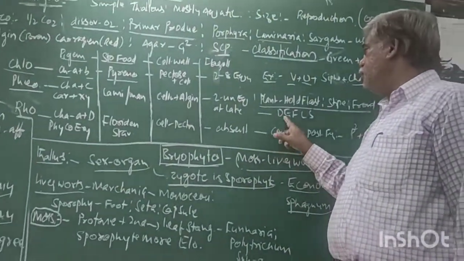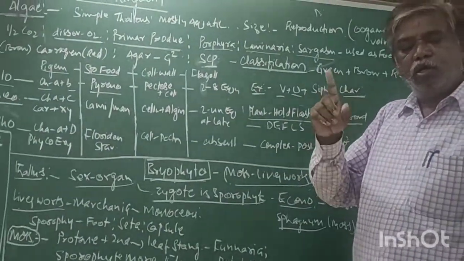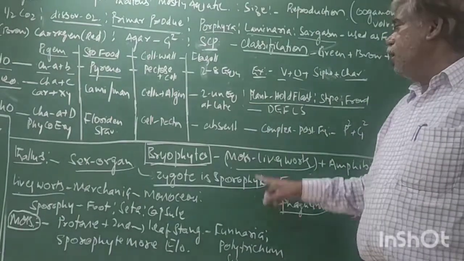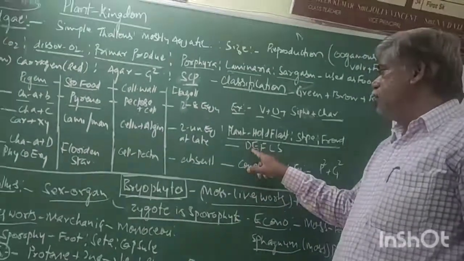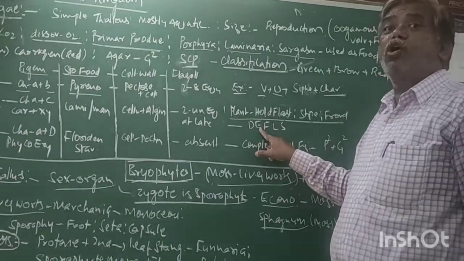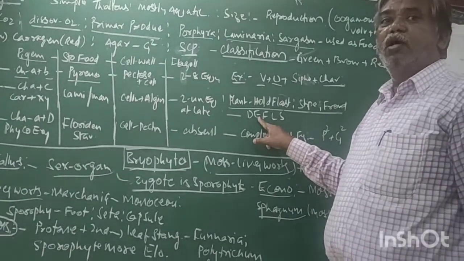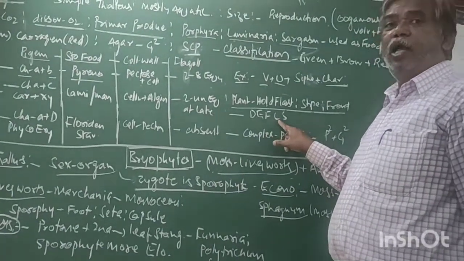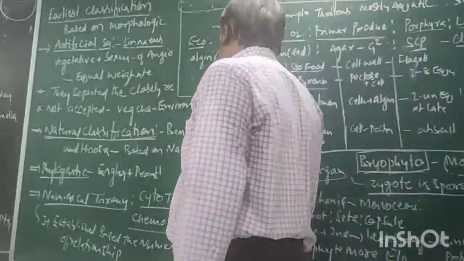Examples. In the classroom, a number of times I gave some clues to remember the examples. Dictyota, Ectocarpus, Fucus, Laminaria, Sargassum. Ectocarpus is red algae or brown algae? Filamentous brown algae. Now Fucus. Next one, Laminaria, Sargassum. Right. Now come to the next one. What is the next one?